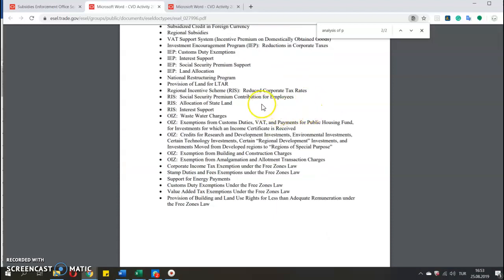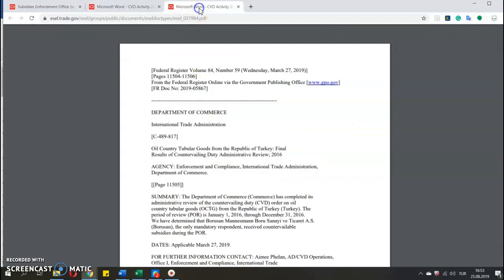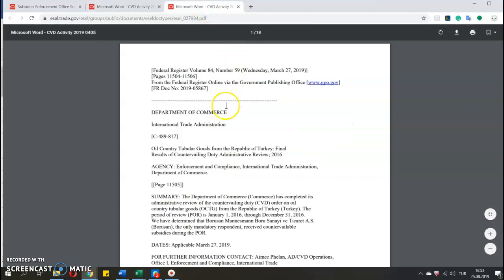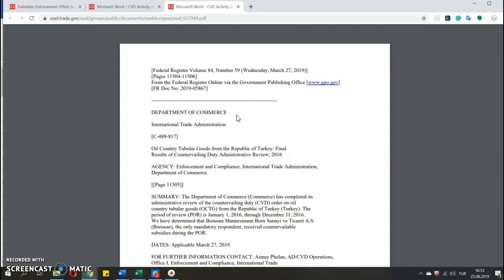So I think this supplementary, this is a nice website. Even though you don't use it, it's always good to know that it's here. This is the final report. I was looking at a preliminary one. Final reports are always more comprehensive and also include more information.